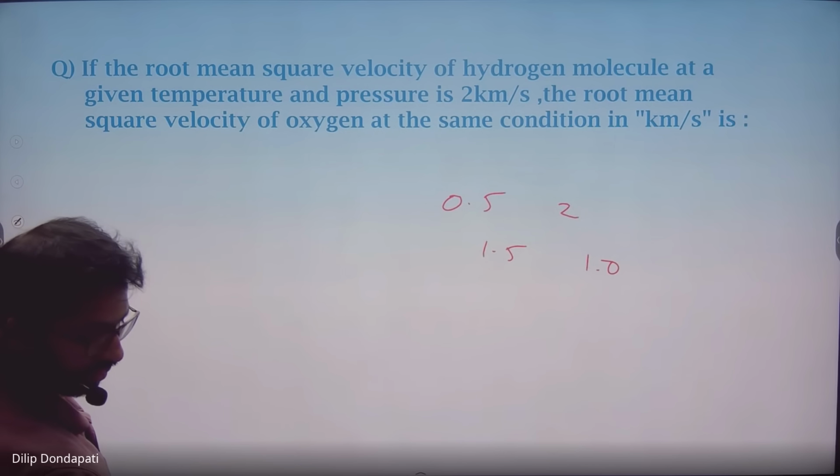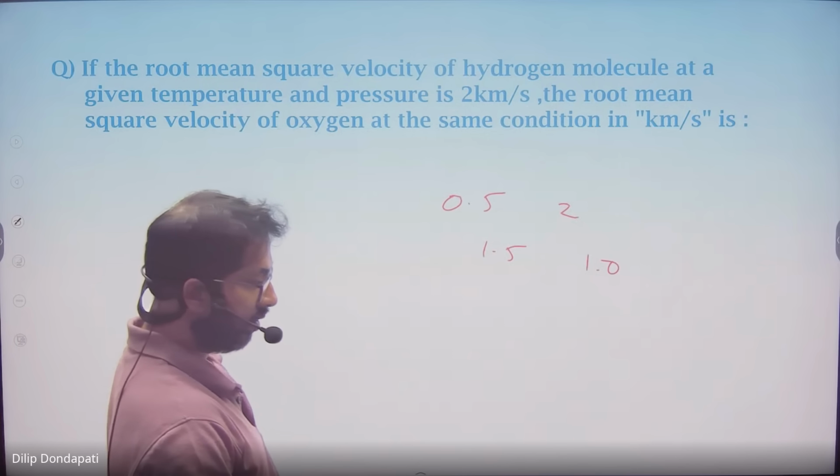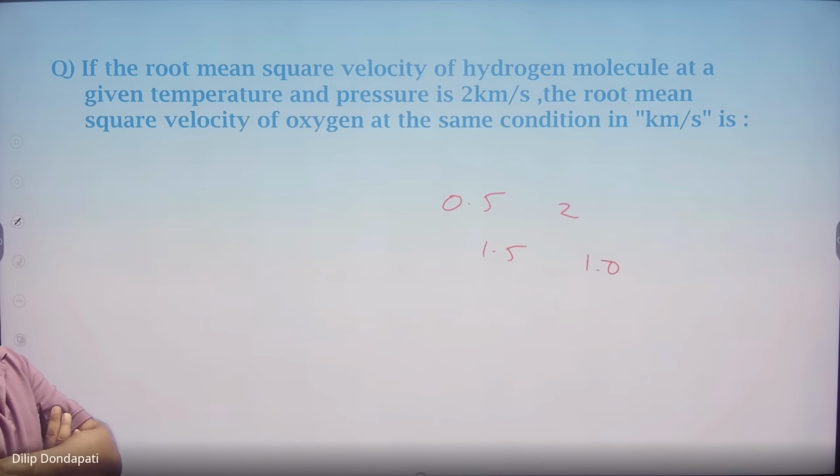Still, I'm not getting any of the options. One second. Hydrogen molecule means H2, right? Or H? H2 only. An atom, sir, is not a molecule, right? Sir, I'm getting 0.7. Okay, no option matches.